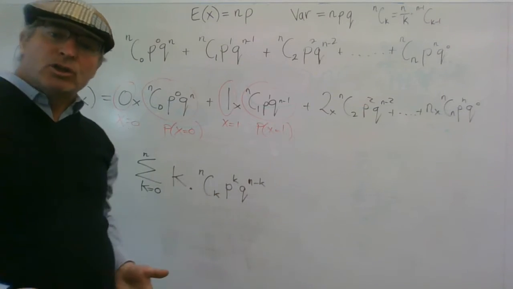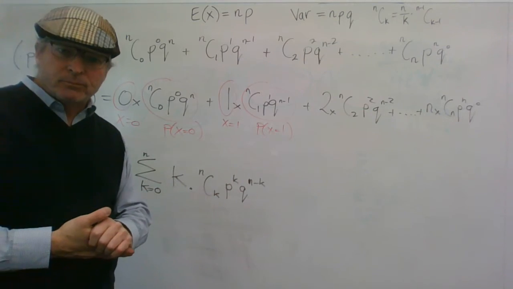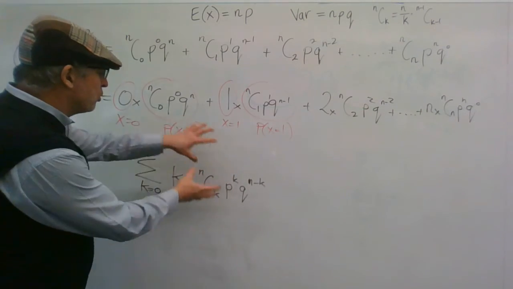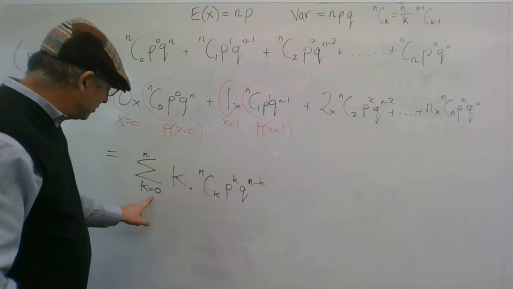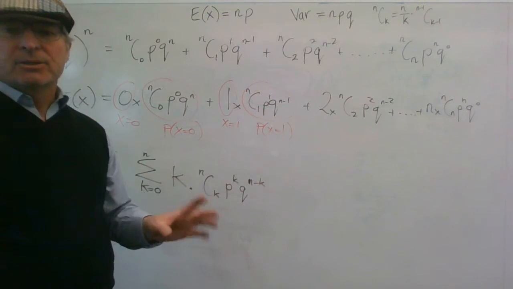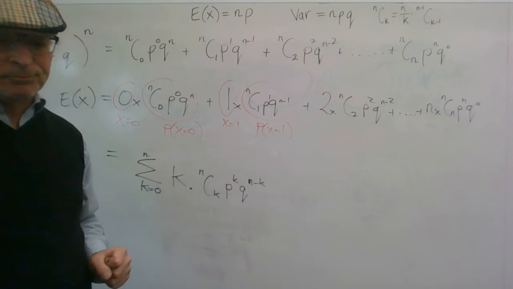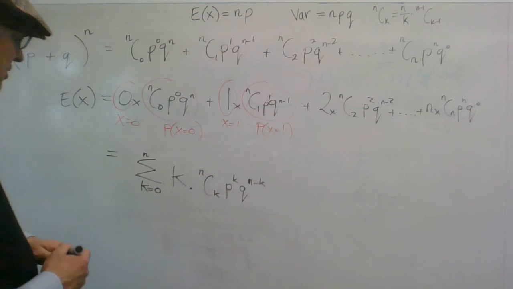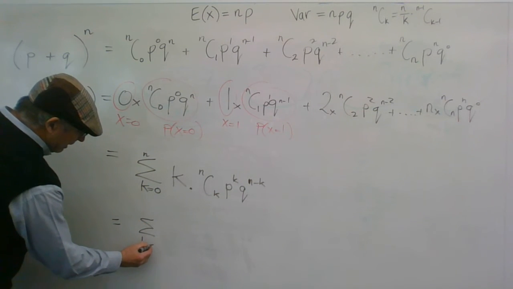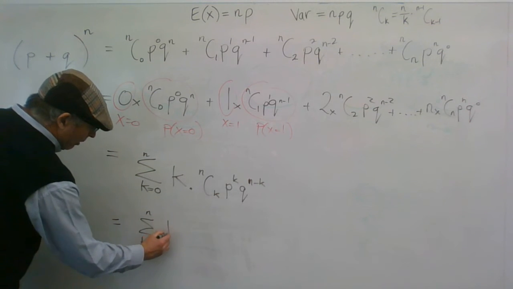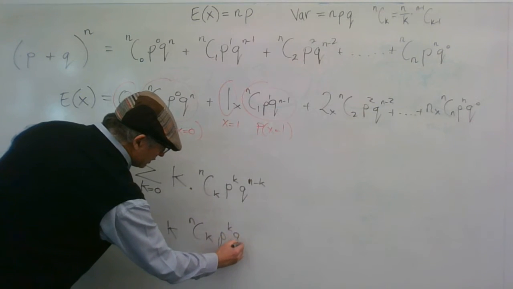Now, like with integrals, if there's a constant inside the summation, you're allowed to pull that constant out. But k is not a constant because it changes, right? So if we could make there be a constant inside, we could pull it out. I'm just going to do something magic here and say this is the same as k equals 1 up to n of k nCk p to the k q to the n minus k.